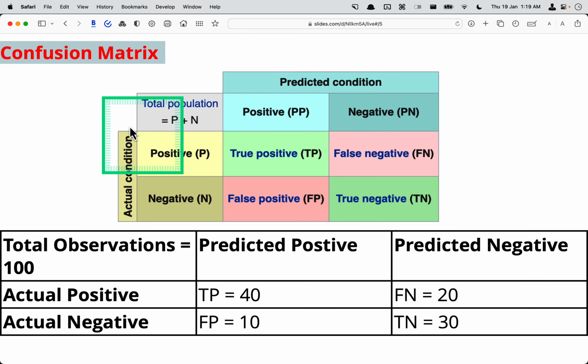Okay. So the confusion matrix. You have predicted condition, PP, predicted positive, and PN, predicted negative, and then you have actual condition, positive and negative. Then you have true positive and true negative, and on this side you have false negative and false positive. We will just put some arbitrary numbers. So true positive is 40, then 30, 20 and 10, because we will do some calculation. So just remember these numbers: 40, 20, 10 and 30.